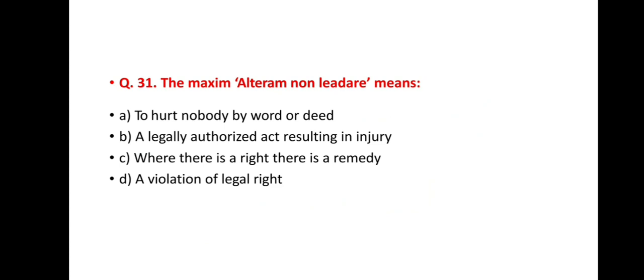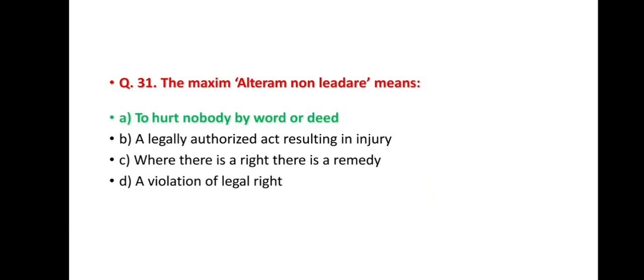Next question, question number 31. The maxim alterum non laedere means option A, to hurt nobody by word or deed. Option B, a legally authorized act resulting in injury. Option C, where there is a right, there is a remedy. And option D, a violation of legal right. And the correct answer is option A, to hurt nobody by word or deed.